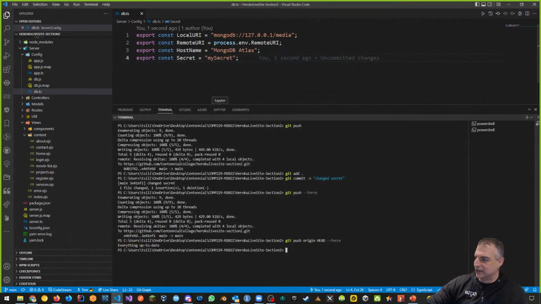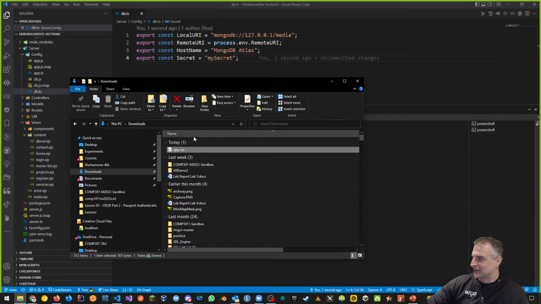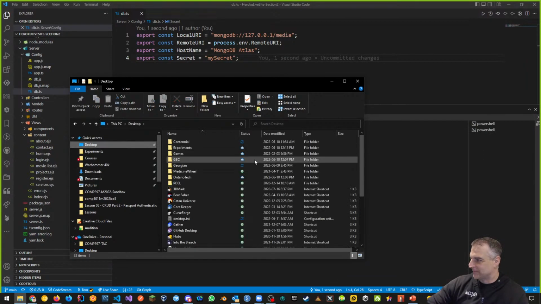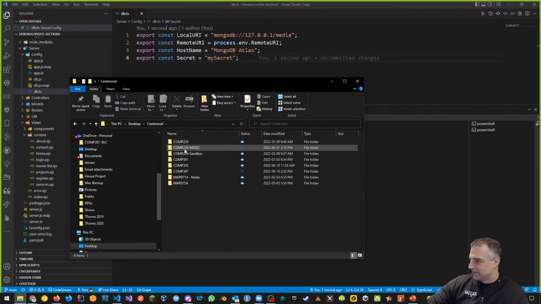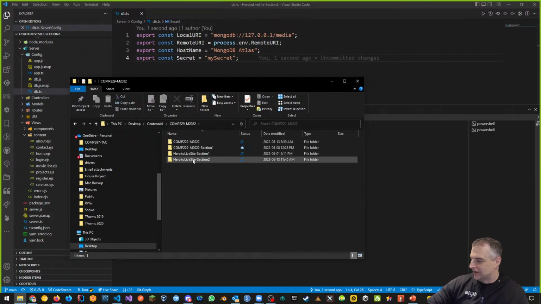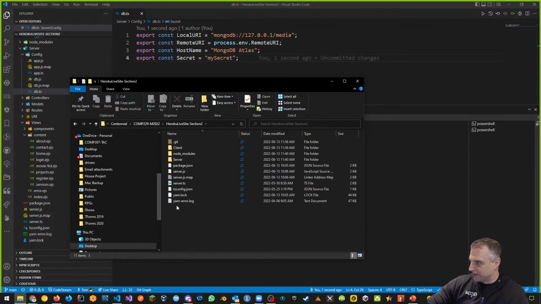There's ways of deleting your stuff, but the easiest way to do it, and I hate to say this, is delete your Git repository. So take a look at your repository online. Let's go to desktop, and go into this and delete everything, including your .git folder.